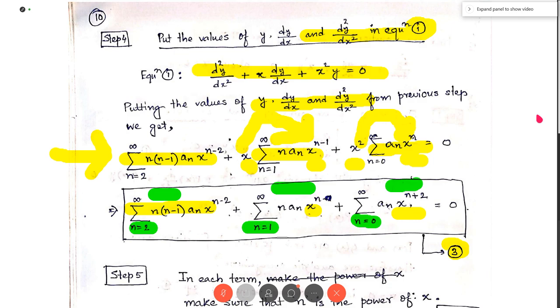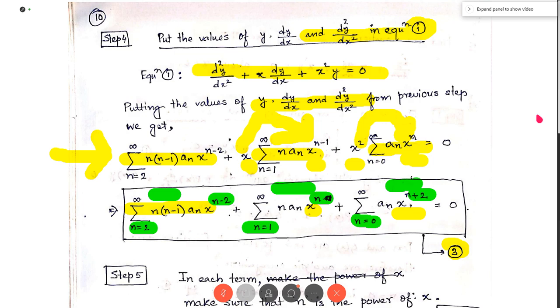And the second observation is that each term contains x, but the power of x is different in each term. In the first term, the power of x is n minus 2. In the second term, the power of x is n. And in the third term, the power of x is n plus 2. So the power of x is different in each term, and the summation runs from 3 different points. So let's concentrate on the power of x.